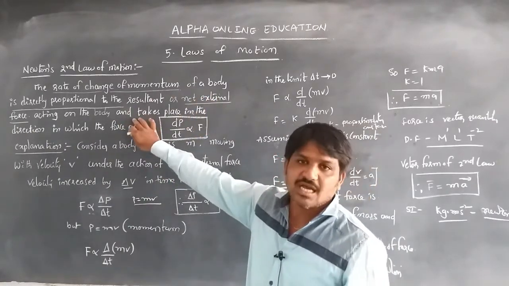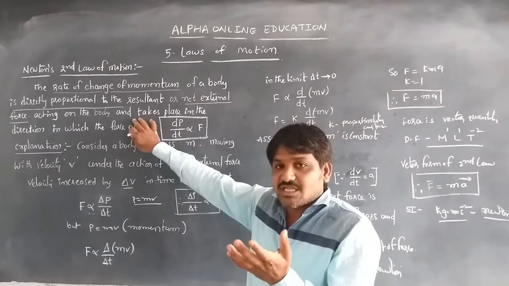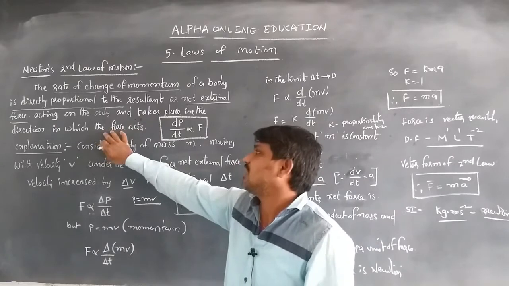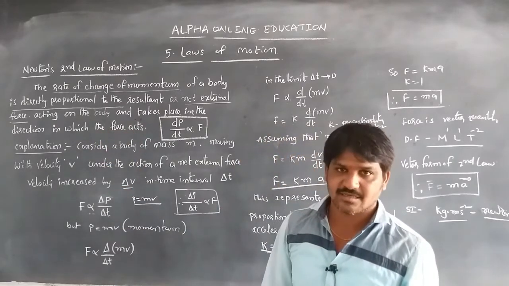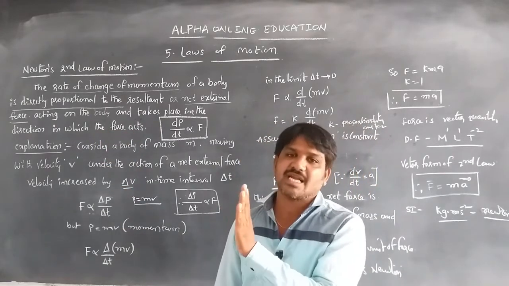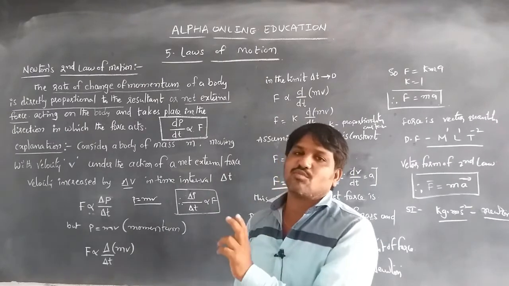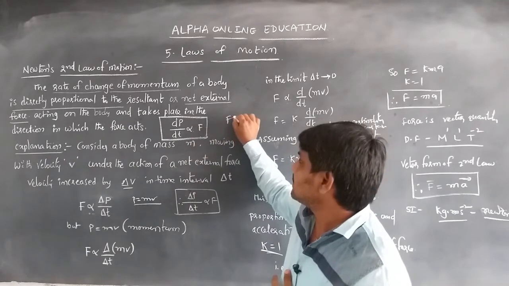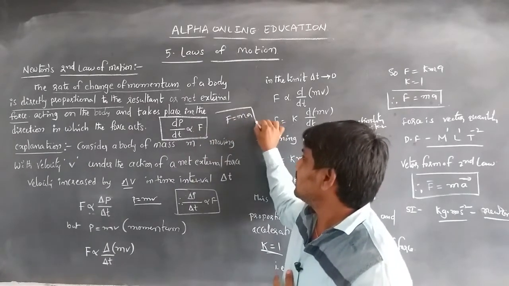The change in momentum takes place in the direction in which the force acts. In whatever direction the force acts on the body, in that direction only the momentum changes. So we derived the equation F is equal to ma.